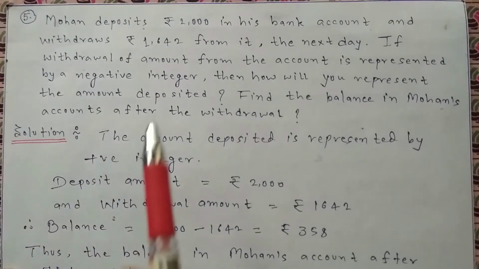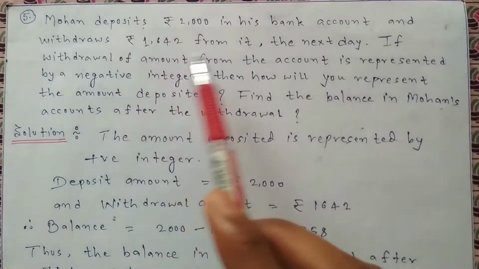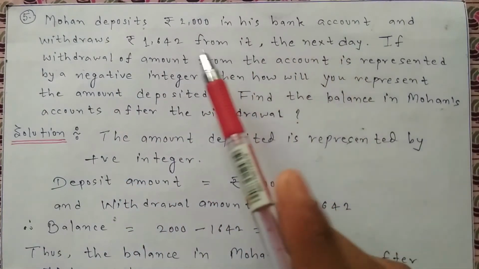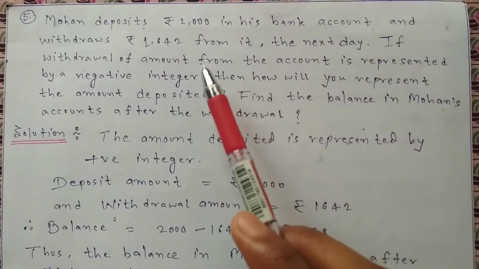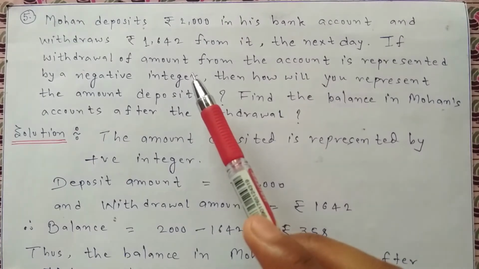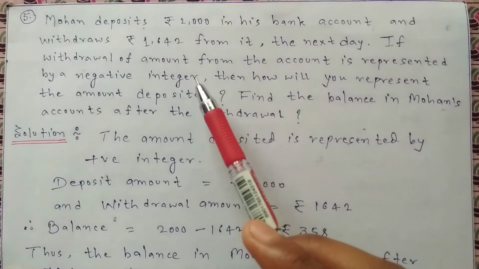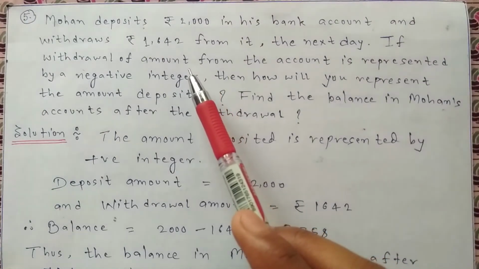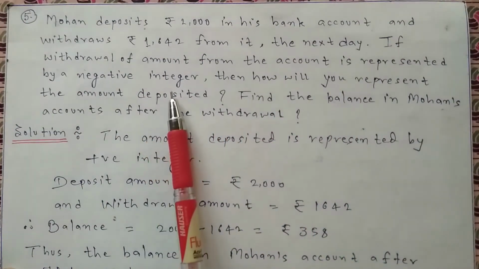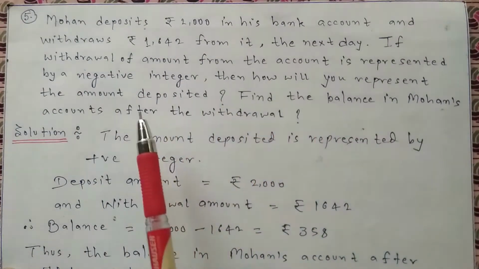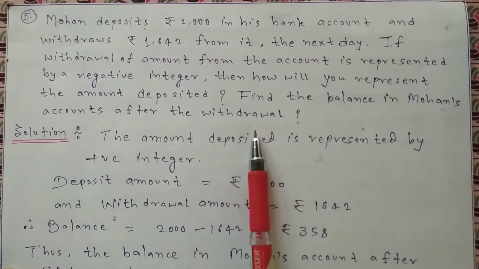This is the next question of this exercise, question number 5. Mohan deposits 2000 rupees in his bank account and withdraws 1642 from it the next day. Mohan deposits 2000 rupees in his bank account, and the next day he withdraws 1642 rupees from his account. If withdrawal of amount from the account is represented by a negative integer, then how will you represent the amount deposited? Find the balance in Mohan's account after the withdrawal.